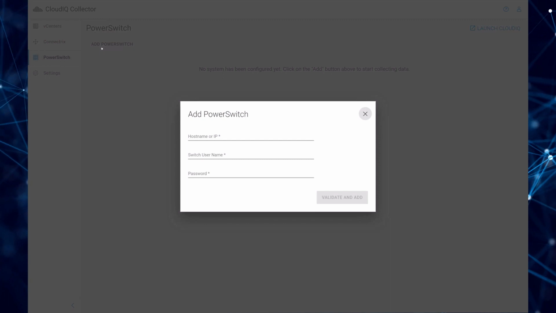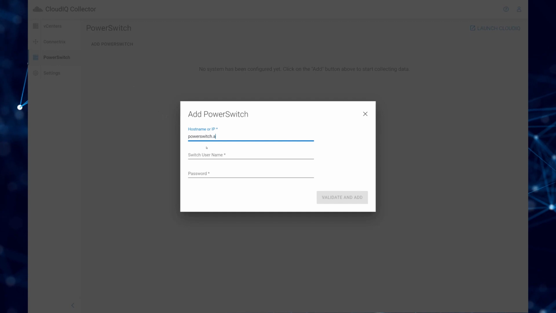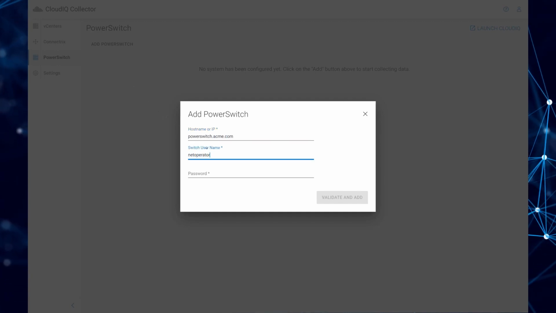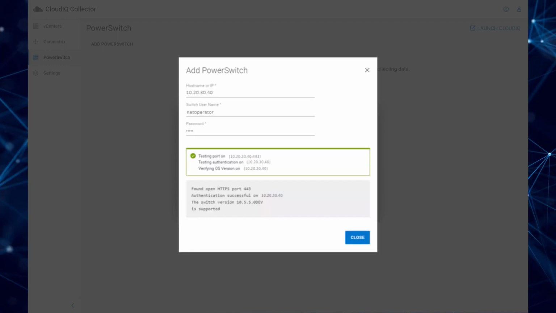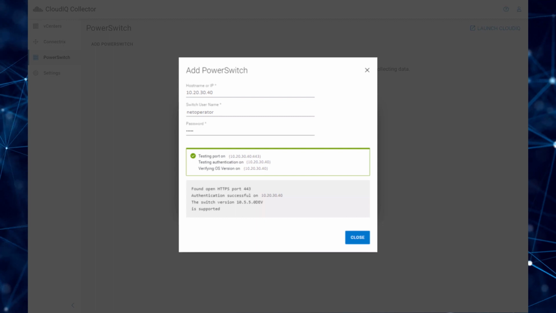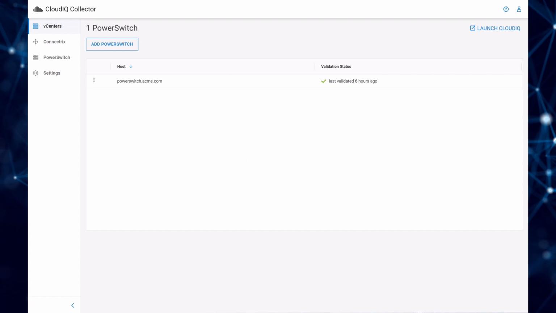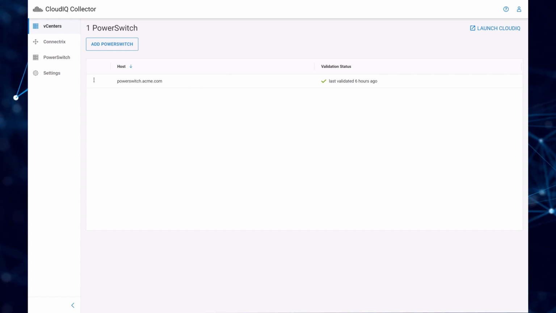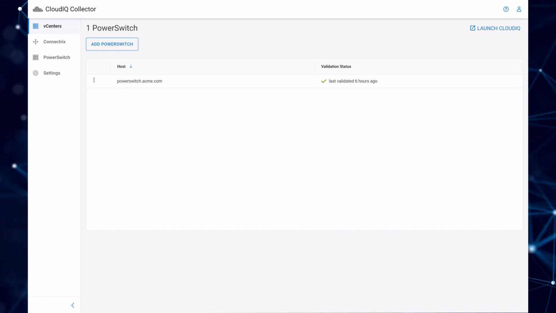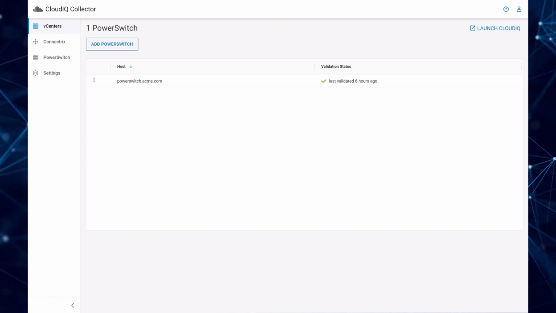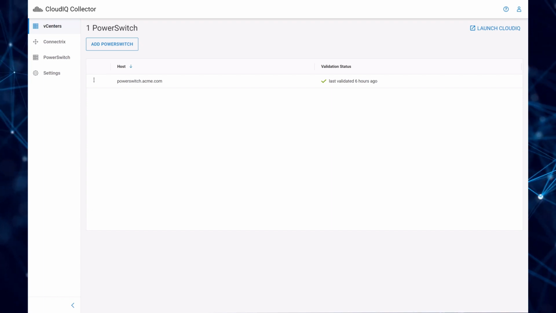Click Add PowerSwitch to start adding the device. Enter the switch hostname or IP address, switch username, and password. Then click Validate and Add. CloudIQ validates the OS version, user credentials, and whether port 443 is open or not. When adding switches to the collector, we recommend creating and using a CloudIQ collector REST user with net operator privilege. You can now see the switch and its validation status. You can continue to add your remaining PowerSwitch networking devices.